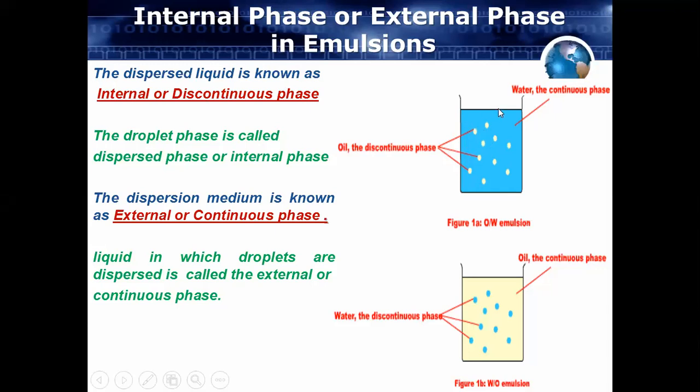This water will be called the continuous phase or the external phase, and the oil will be called the internal phase or the discontinuous phase. So this is called an emulsion.